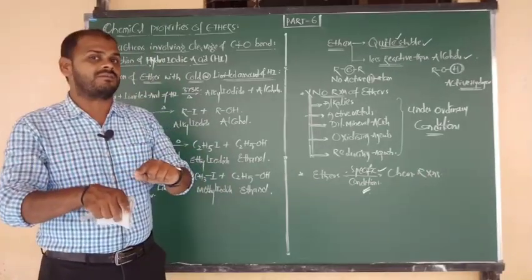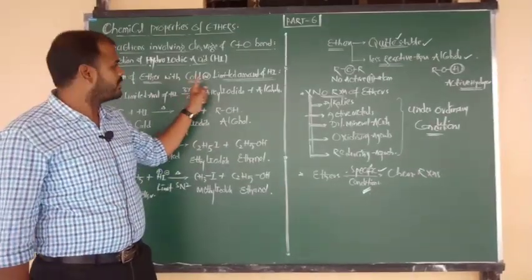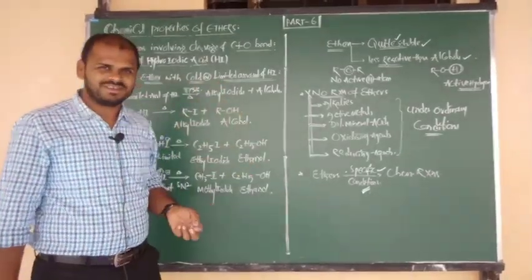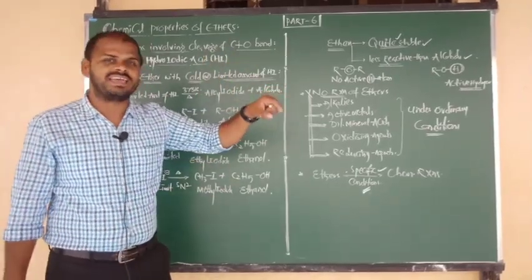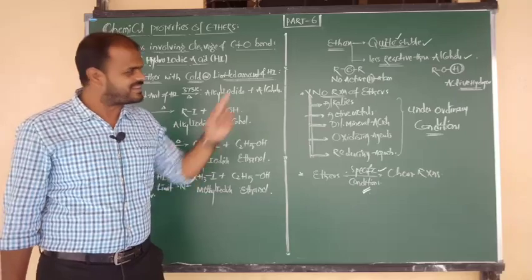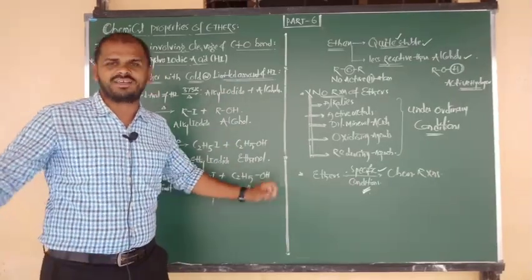Now convert this into the opposite. Cold becomes hot, limited becomes excess. Okay? So with hot and excess HI, how does ether show the reaction? That one we are going to discuss. That is also very important.